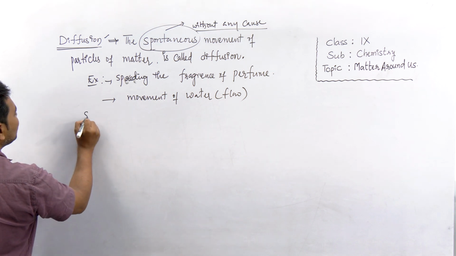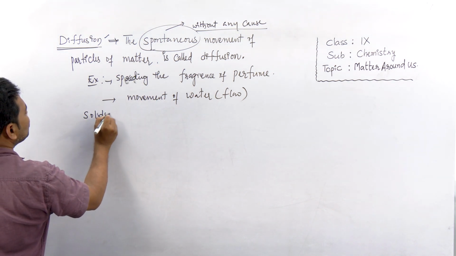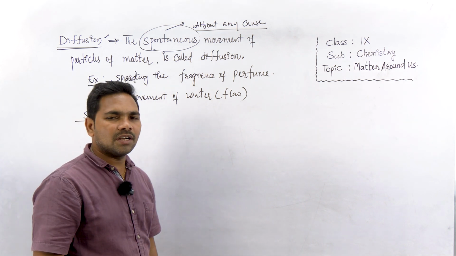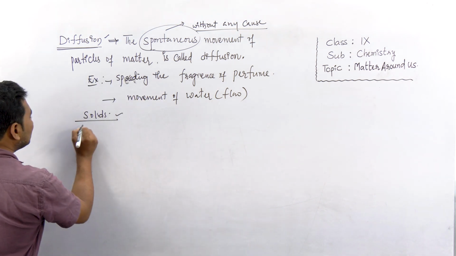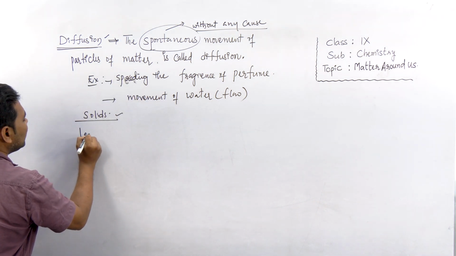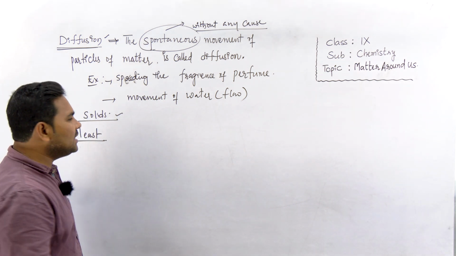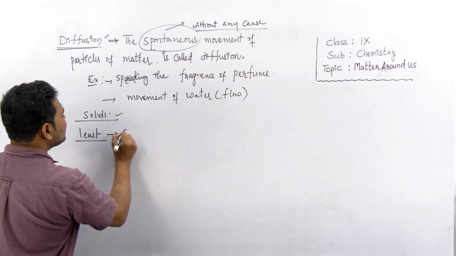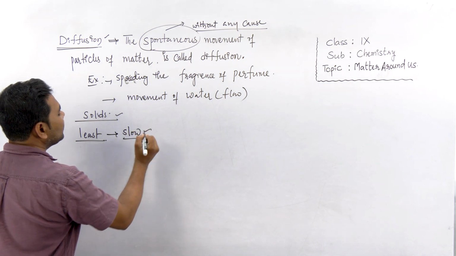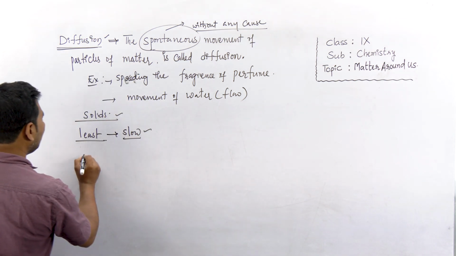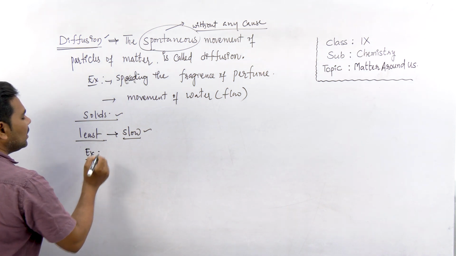Let us see solids. Do solids undergo diffusion? In case of solids, the diffusion is least, and that is very slow. The diffusion is very slow. For example,